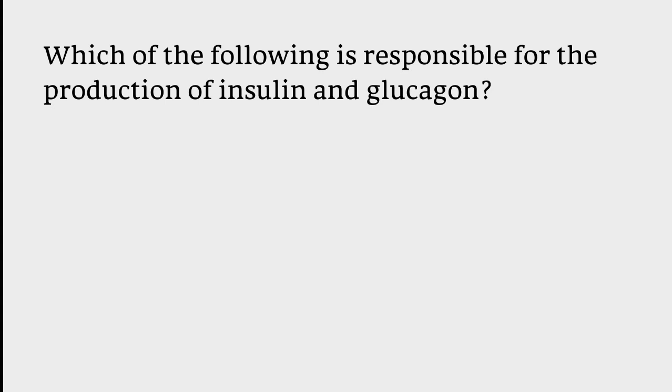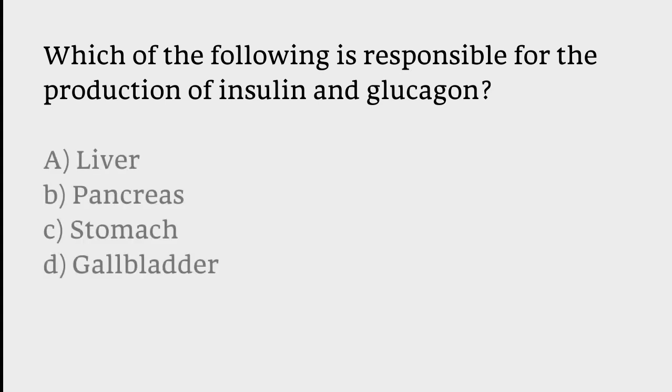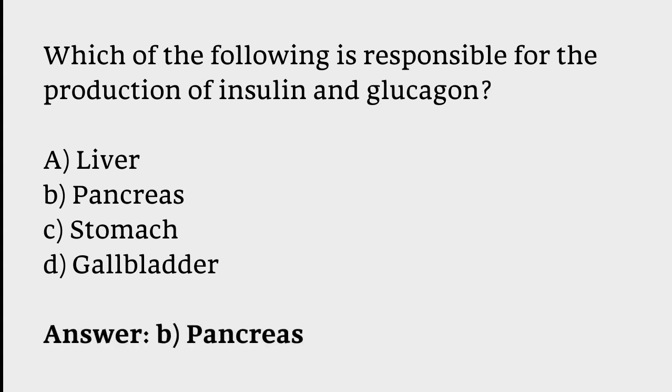Which of the following is responsible for the production of insulin and glucagon? Liver, pancreas, stomach, gallbladder. The correct answer is option B. Pancreas is responsible for the production of insulin and glucagon.